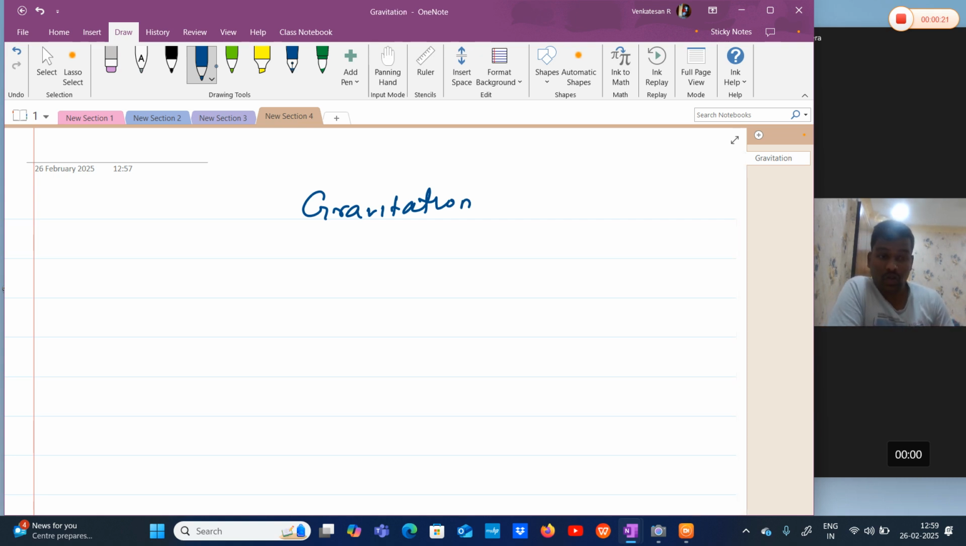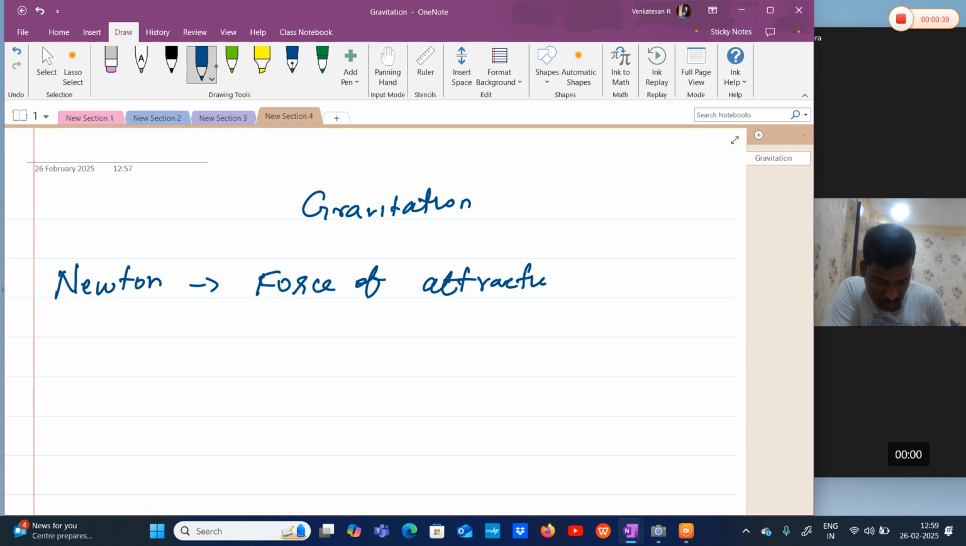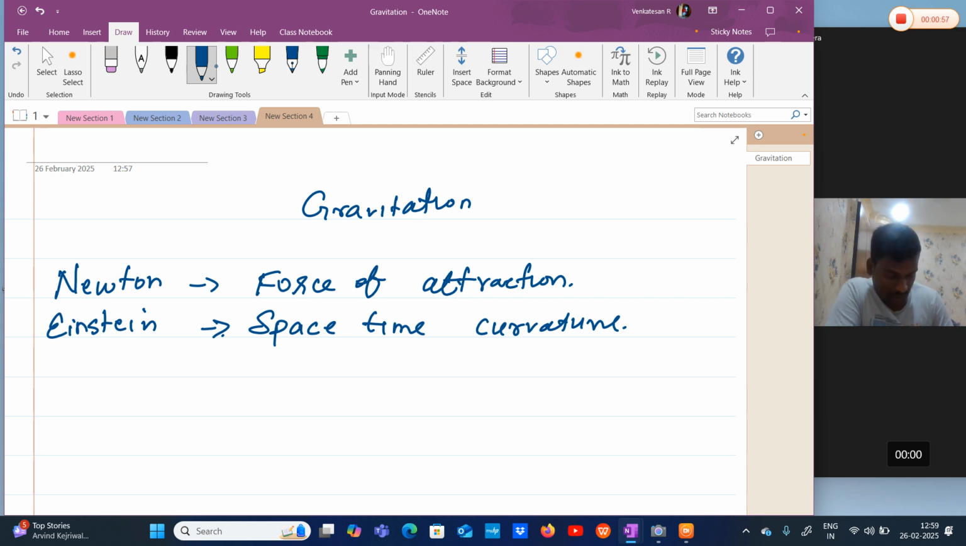There are two kinds of statements about gravitation. One is Newton. Newton said gravitation is a force of attraction between two masses. The other is Einstein. Einstein said gravitation is a space-time curvature. We will restrict ourselves to Newton, which means it's a force of attraction.